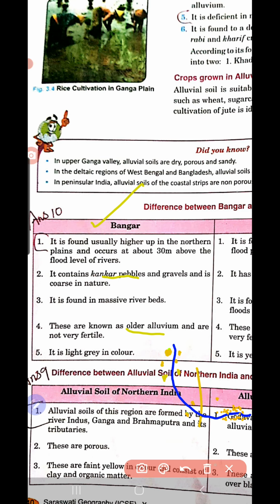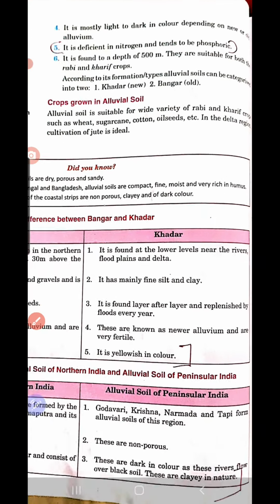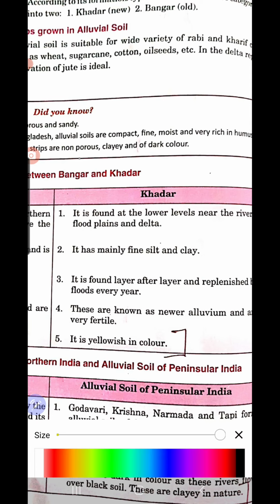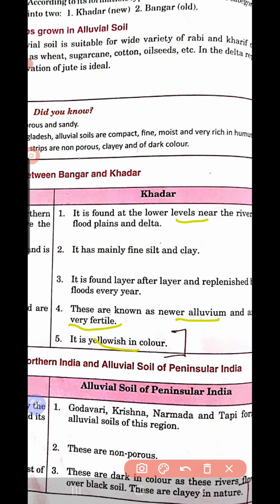And the next is Khadar. Khadar is known as new alluvium. It is found in the lower course of the river, in the lower valleys. Okay, they are found in layers. They are found in the lower level of the river. Clear? They are yellowish in color. They are newer alluvium and they are very fertile. That is Khadar. So Bangar and Khadar you need to learn by heart.